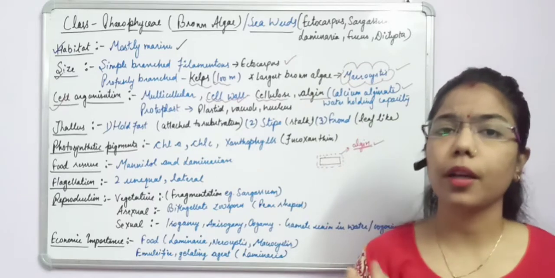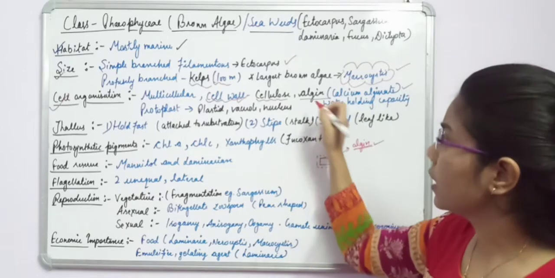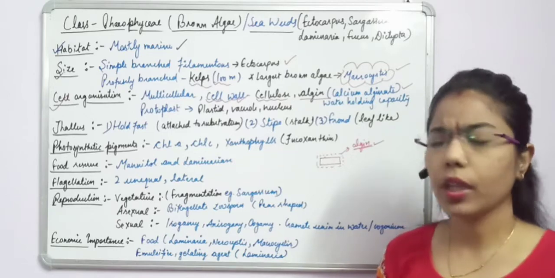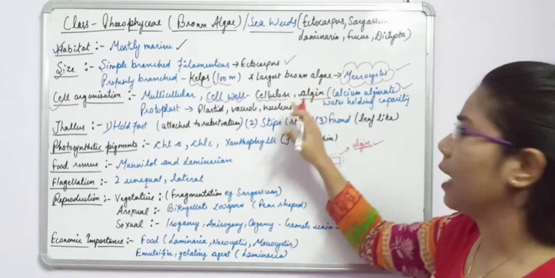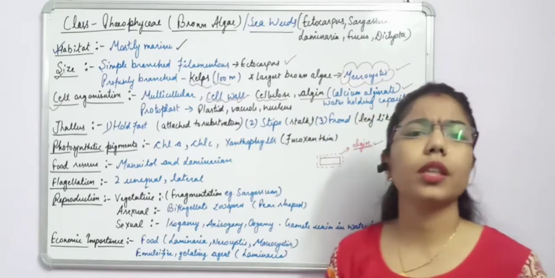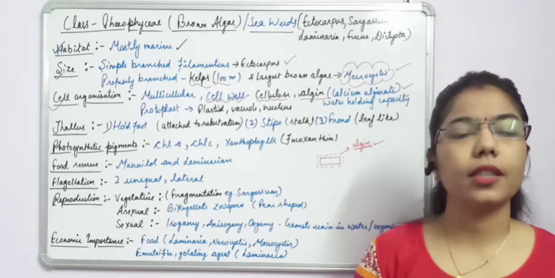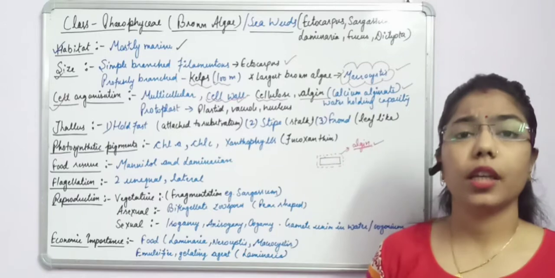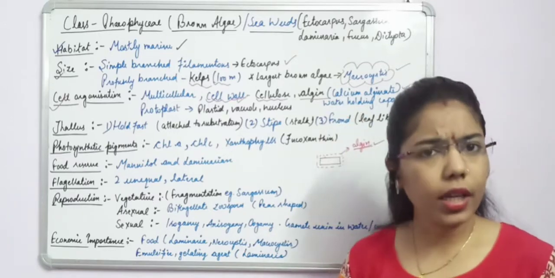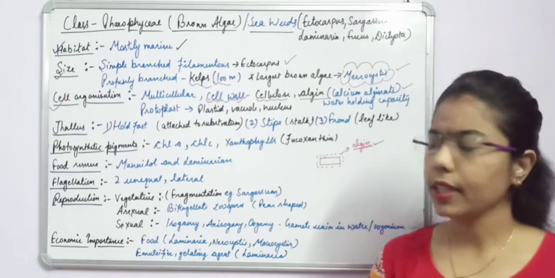ओके, जब पानी की थोड़ी कमी रहेगी तो क्या होगा, उस समय जो भी एल्जिन ने वाटर होल्ड किया होगा वही प्लांट यूज कर सकता है. Okay, so we can say that this algin has the tendency to hold the water. Okay, that's why we are using these types of algae in a transportation system also. अगर हमें कोई चीज़ एक जगह से दूसरी जगह ट्रांसपोर्ट करनी है in which moisture is required, okay, so we are using these types of algae. Why? Because they can retain water for a longer period of time, right?